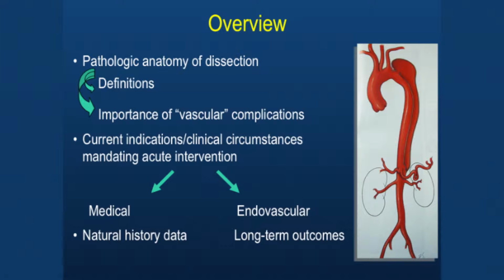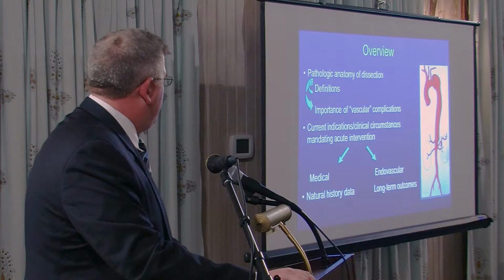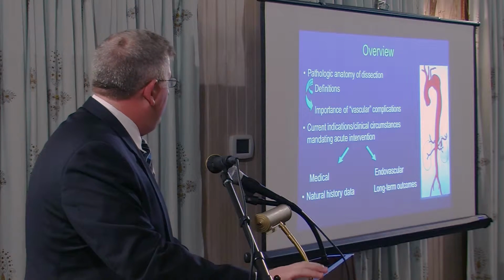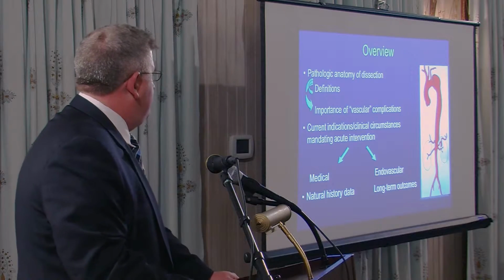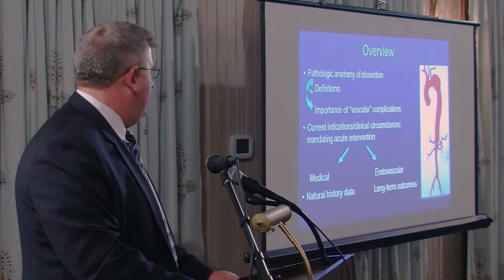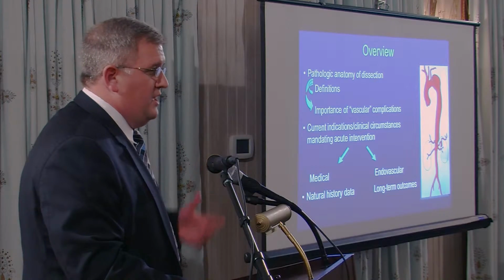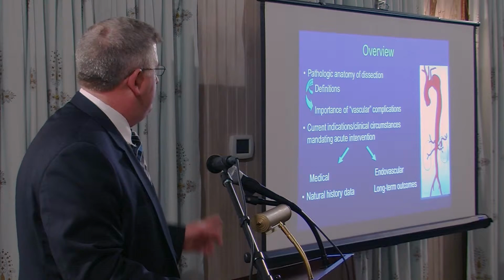So the overview, what we're going to be talking about today is going over a little bit the pathology of dissection. We'll talk about how we define them, the importance of vascular complications that occur. And then I really want to focus on the current indications and clinical reasons why we would intervene. I'm going to talk about medical therapy and endovascular and go through some of the work that we've done looking at natural history of both.